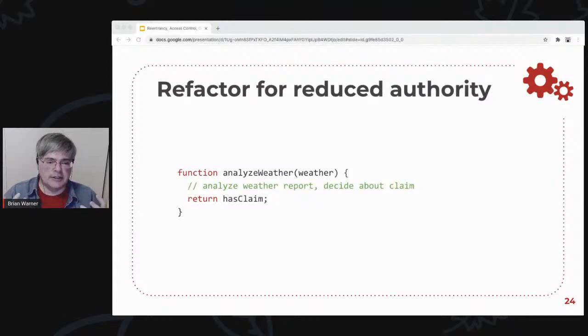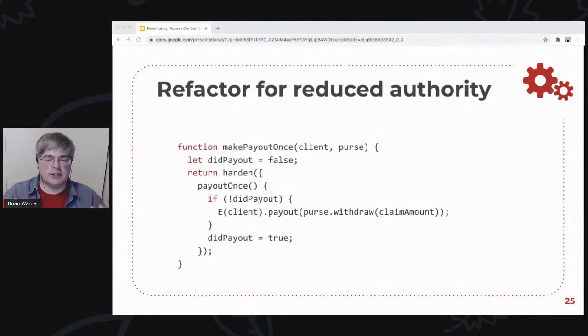What comes naturally is to move that complex logic out into a separate subroutine that has minimal inputs and minimal outputs. This function has one job. It's supposed to analyze the weather report and return a Boolean that says whether it meets these payout claims or not. This code has no business touching any money. So the fact that you can pass the weather report in here and not the purse makes it really obvious that this code has no business touching the money. It's not even being given the money. It doesn't have access to the purse.